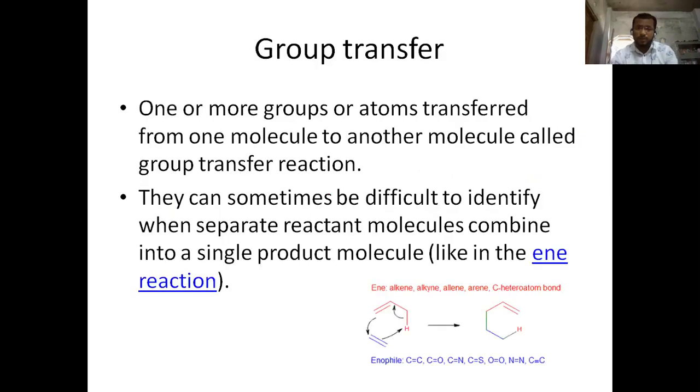Next is the group transfer reaction. When one or more groups or atoms are transferred from one molecule to another molecule, it is called a group transfer reaction. There is transferring of one atom from one group to another group. They can sometimes be difficult to identify when separate reactant molecules combine into a single product molecule, like in the ene reaction.